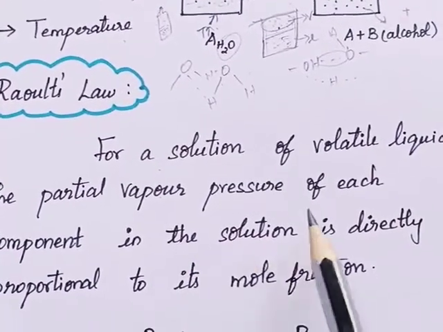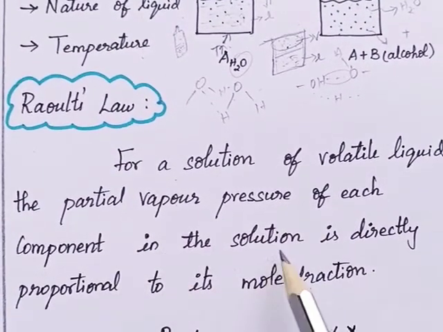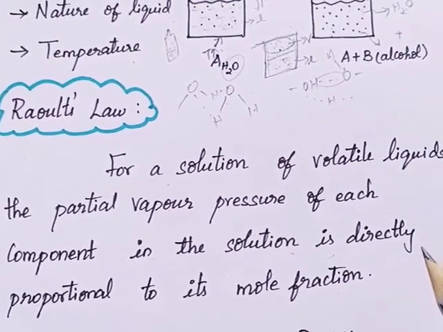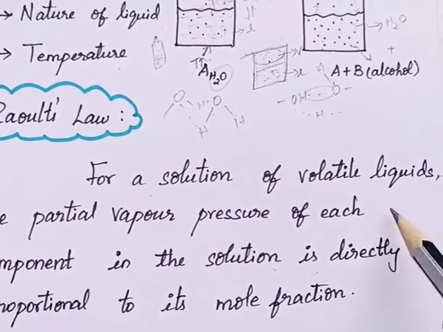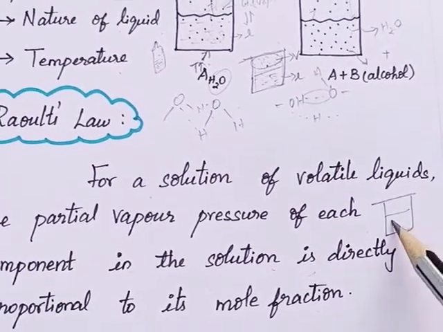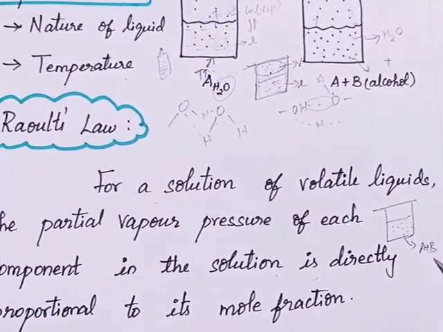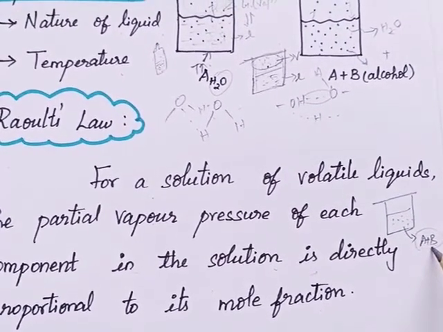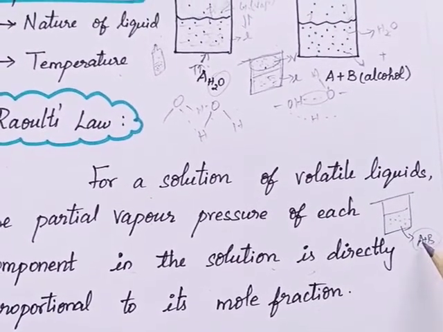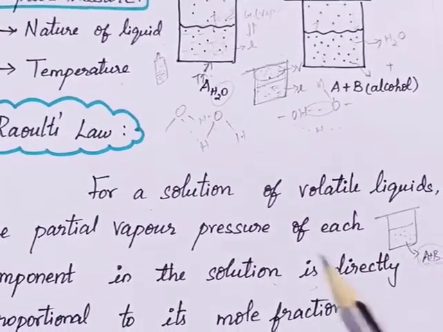Raoult's law: for a solution of volatile liquids, the partial vapor pressure of each component in the solution is directly proportional to its mole fraction. Just imagine this, children, we have a closed container. In this container we have two components, A and B. It's a mixture, so this is called a solution. A solution is nothing but solute plus solvent, you know very well. The solute may be a solid solute or a liquid solute, but it will be completely miscible with each other, then it is called a solution.